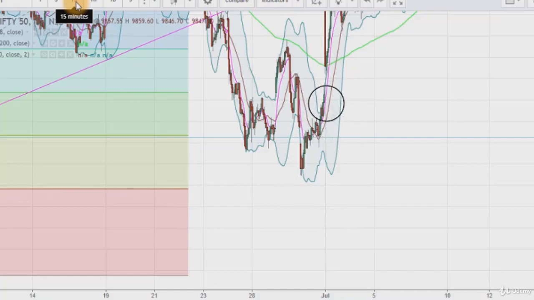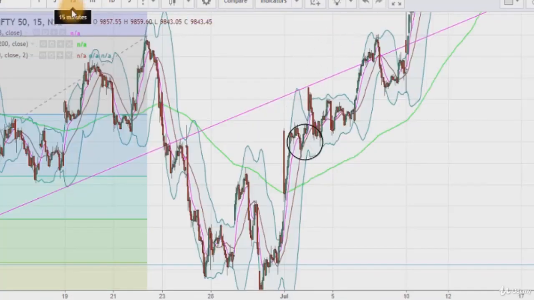These red, pink and this brown line are short-term moving averages, so we will keep our trailing stop loss at this brown moving average because it is the slow moving average. Now prices are above this brown moving average and it is behaving as a trailing stop loss.